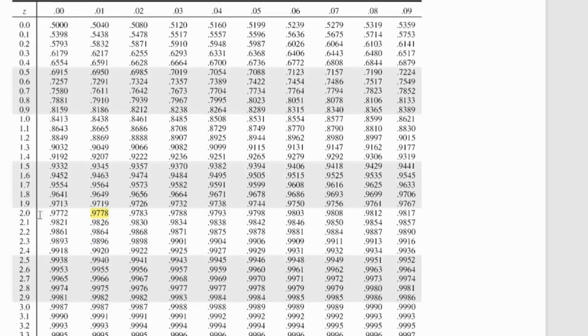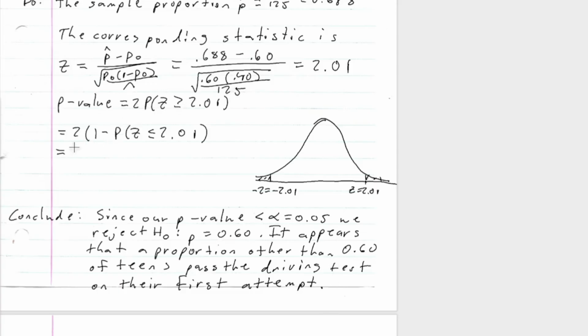Okay, so 2.01, so that's 0.9778. So let me go back. So that equals 2 times 1 minus 0.9778. So this is equal to 2 times 0.0222, which is 0.0444, which of course is less than our alpha, which is 0.05.